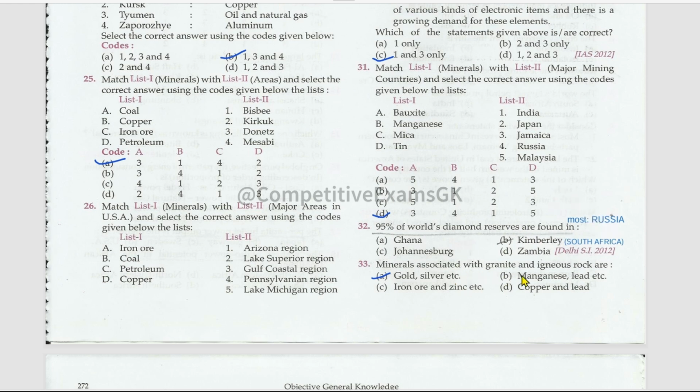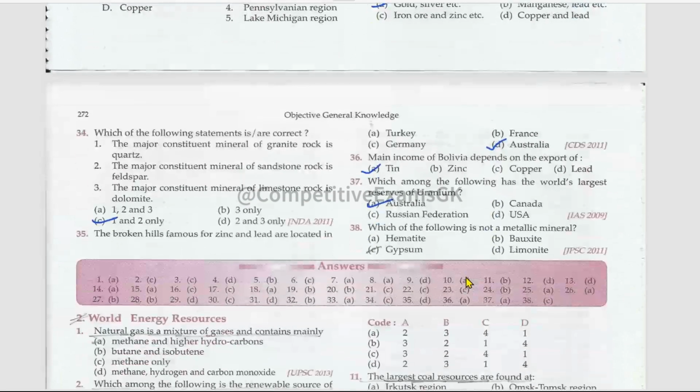Minerals associated with granite and igneous rock are gold, silver, etc. Which of the following statements are correct? The major constituent mineral of granite rock is quartz, true. The major constituent mineral of sandstone rock is feldspar, right. The major constituent rock of limestone is dolomite, no, wrong. What is the major constituent mineral of limestone rock? Mention that in the comments.